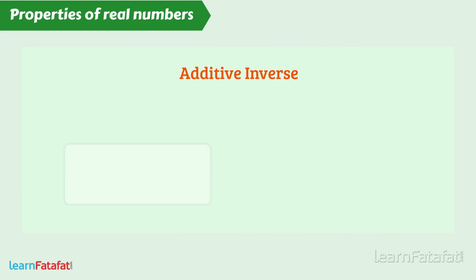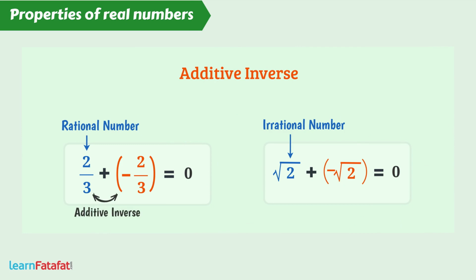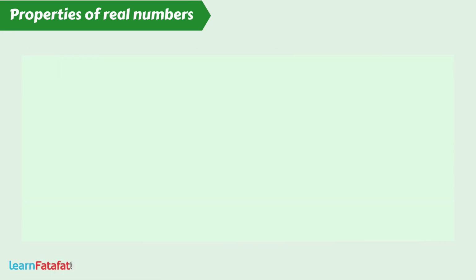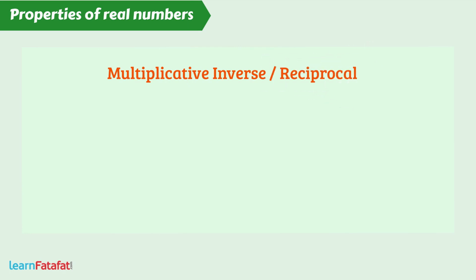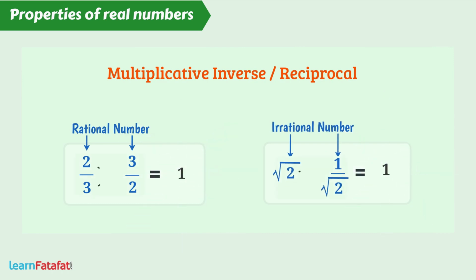Additive inverse. For any rational or irrational number, there exists another number such that their sum is 0. Such numbers are additive inverses of each other. Multiplicative inverse or reciprocal. If the product of any two rational numbers or any two irrational numbers is 1, then those numbers are reciprocals of each other.